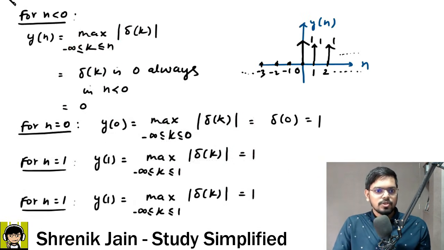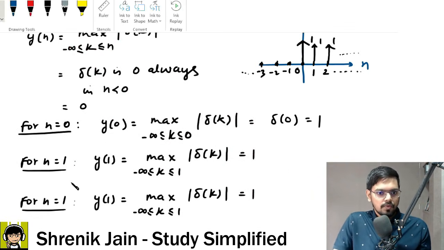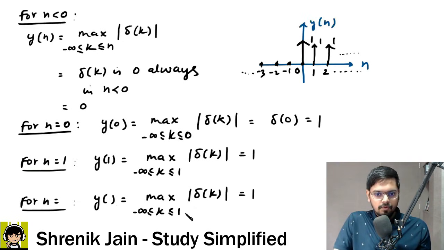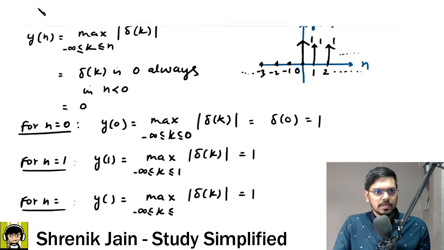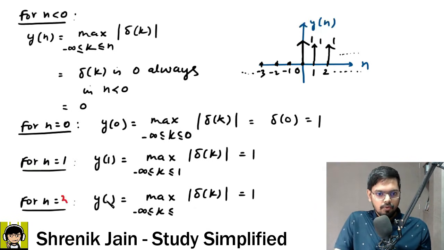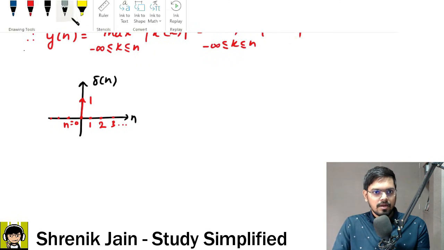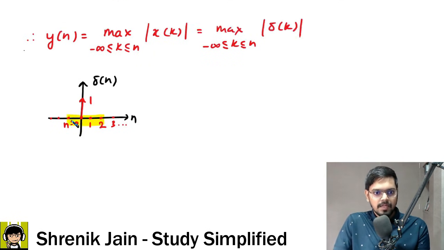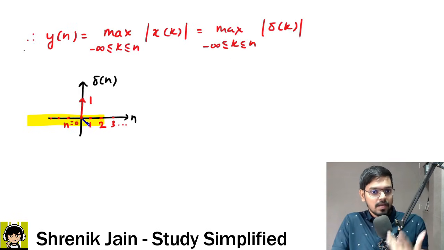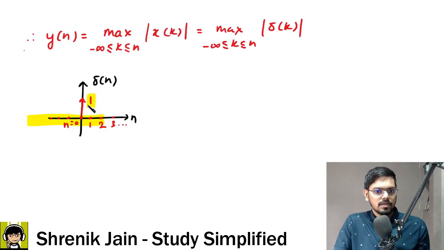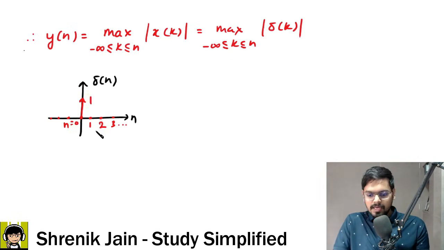Okay, check it out. When n is equal to 2, y of 2, what will happen to the range? Sir, when n is equal to 2, y of 2 would be the maximum over k greater than equal to minus infinity, less than equal to 2. Again in that range, n is 2 up till minus infinity. In all these samples, what is the maximum value of delta? Sir, the maximum value is 1. At n is equal to 0, we have 1. So the maximum value is 1.